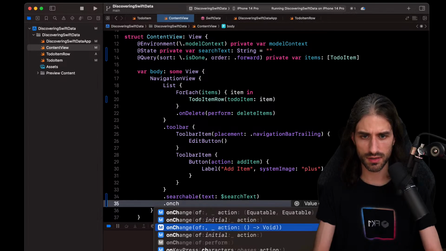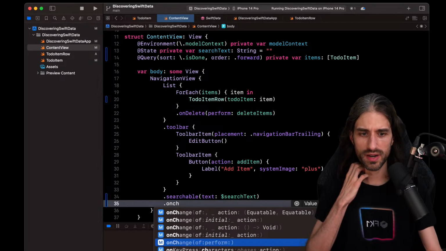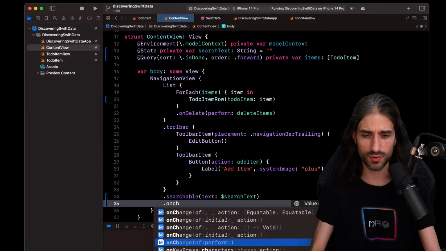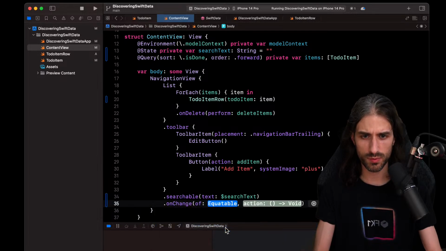It always felt a bit weird, because the closure had the new value and the variable the old value, so it was a bit confusing. So it's better to have either this version, which is called once the property has the new value, or this one, where you have the old value and the new value. So I'm going to use this one, which is what I want.